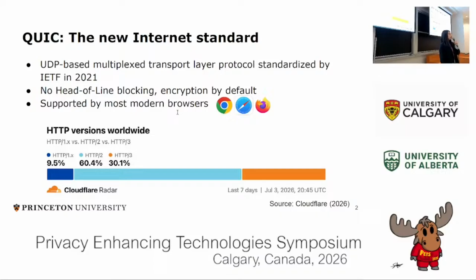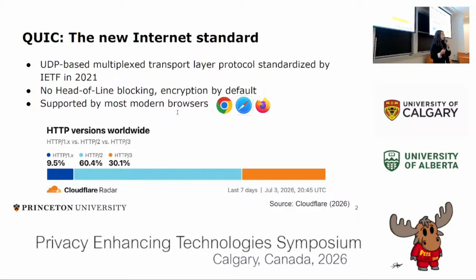First, we'll talk a bit about QUIC. QUIC is a UDP-based multiplexed transport layer protocol that was first proposed by Google in 2012 and standardized by the IETF in 2021. QUIC was proposed to overcome some of the problems that TCP had, including head-of-line blocking and the fact that it's not encrypted by default, it has to be bundled with TLS.